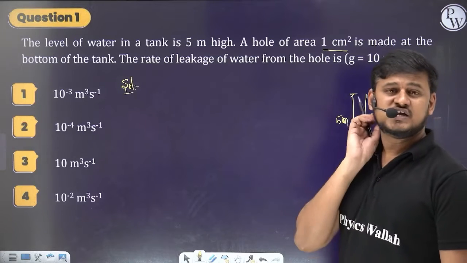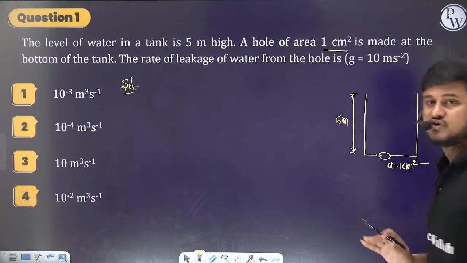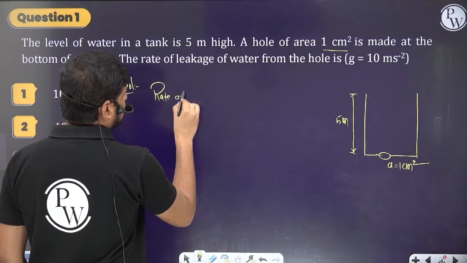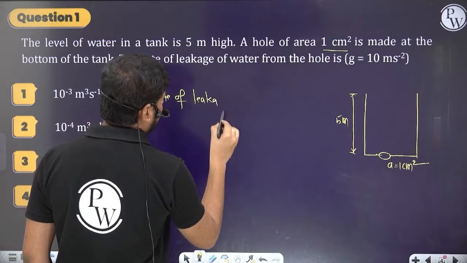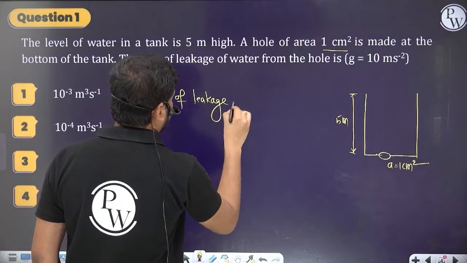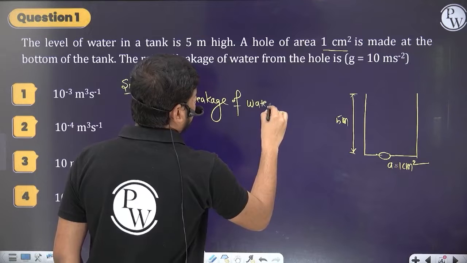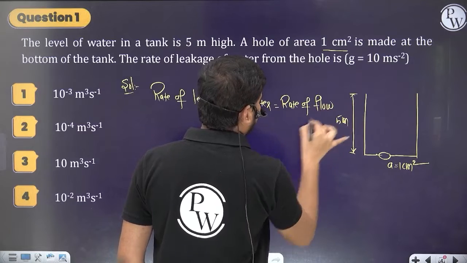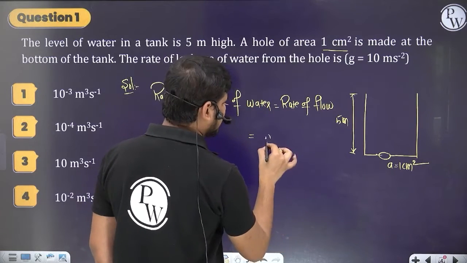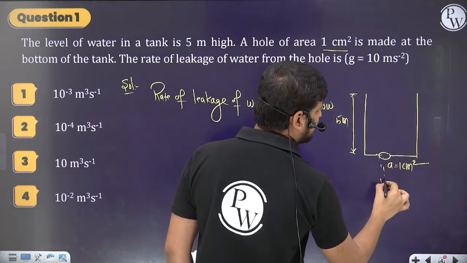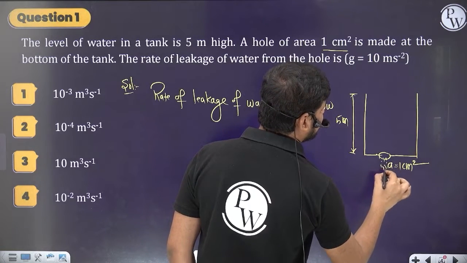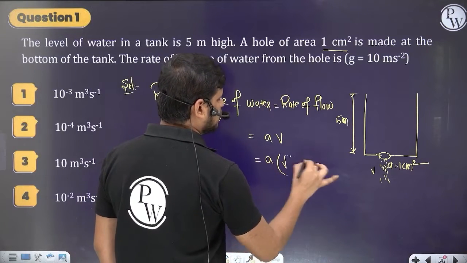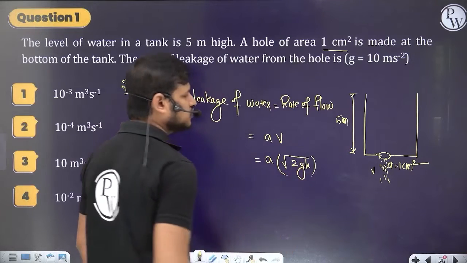So what is the rate of leakage of water here? That means the rate of flow they are asking, so the rate of leakage of water is equal to the rate of flow. What is that rate of flow? It's the cross sectional area into the velocity with which the fluid is coming out. The fluid comes out with a velocity v from here. So A into, what is that v? Root 2gh. A into root 2gh.